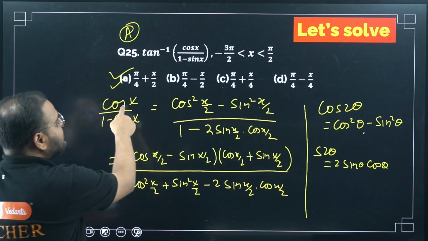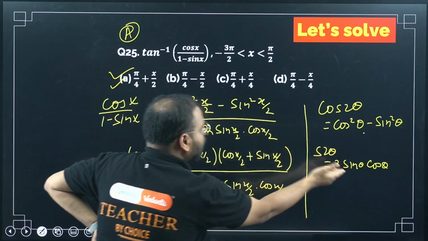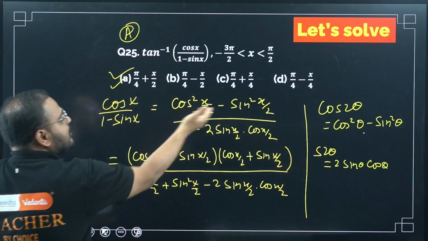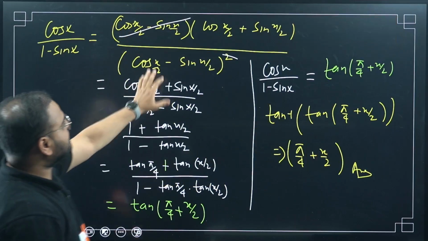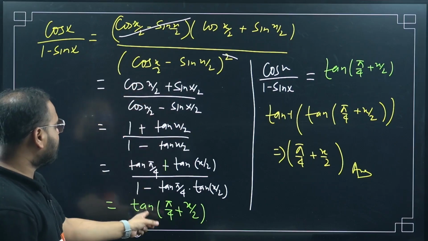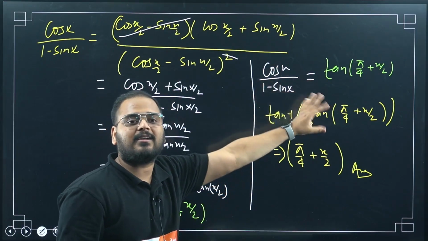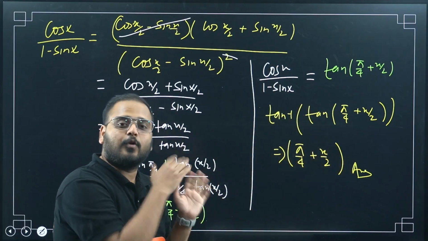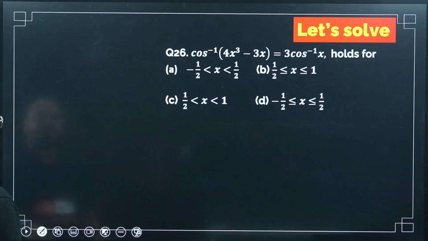For cos x, I use this formula. For sin x in the denominator, I use this formula in terms of x by 2. Simplified it using a square minus b square, and over here, a plus b the whole square. I got some cancellation, and then it was easy because I can just divide by tan and it becomes the formula for tan of a plus b. Once tan of a plus b is there, I replaced the whole thing by tan. Tan inverse operated, got the answer as pi by 4 plus x by 2. So know the flow. What is the requirement? Then the brain will automatically give you the answer.